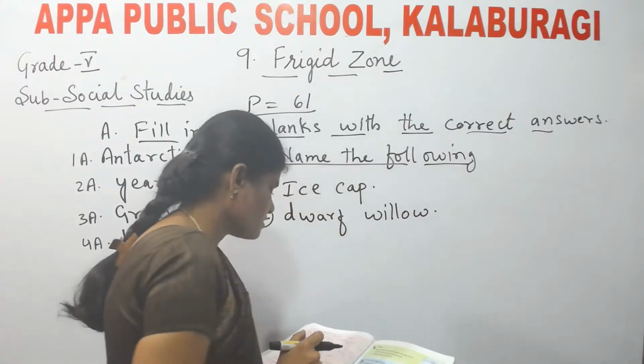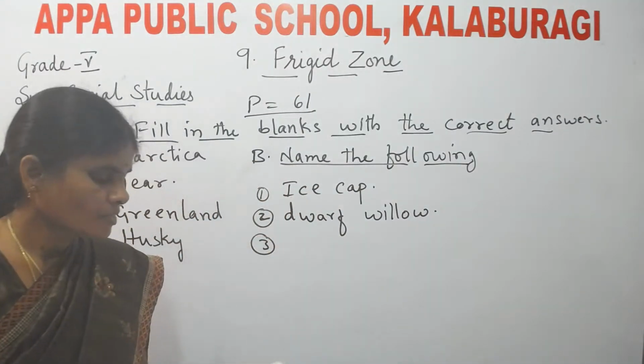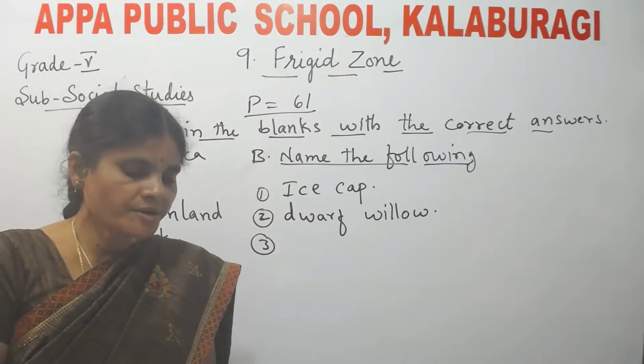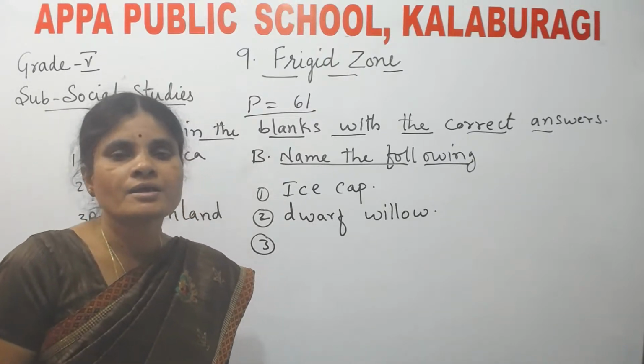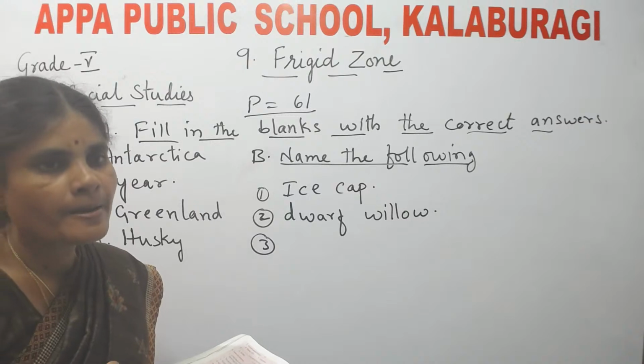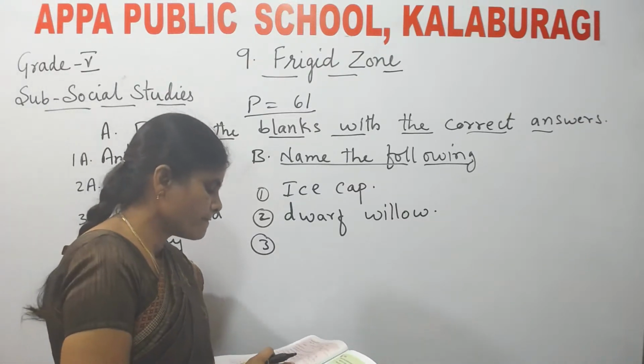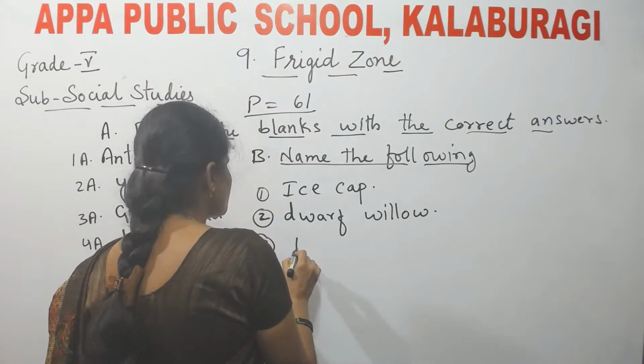Okay. Next, third one. The original inhabitants of Greenland. Who are the original inhabitants of Greenland? Inuit.